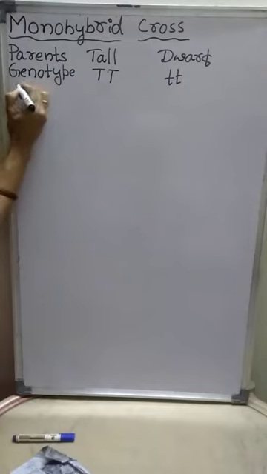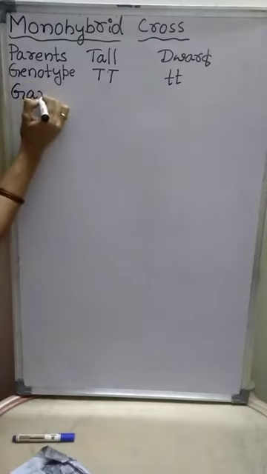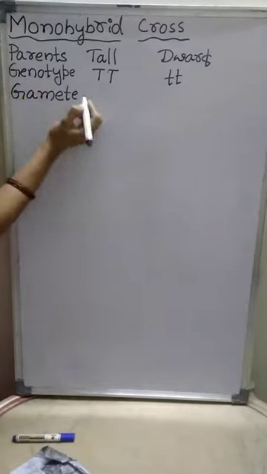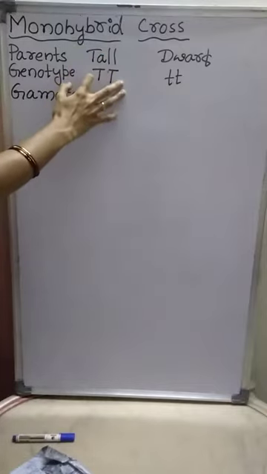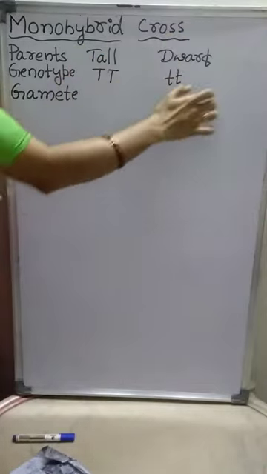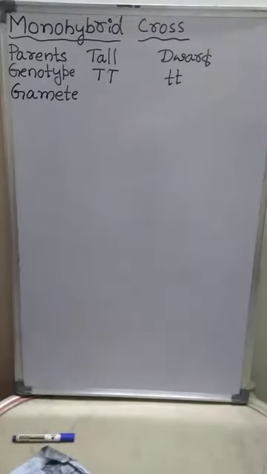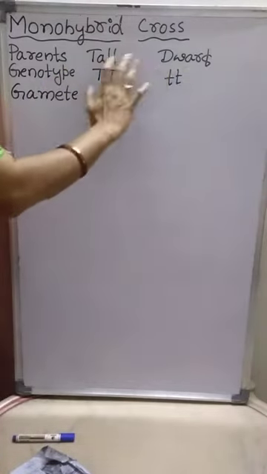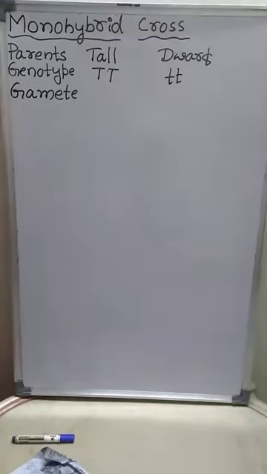Then the next step is gamete. This is one pea plant. This pea plant produces gametes, and in this pea plant also gametes are produced. Male and female gametes are produced in these two pea plants. During the formation of gametes, meiosis type of cell division takes place.